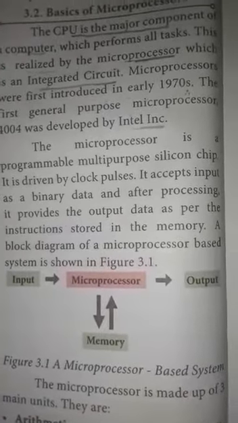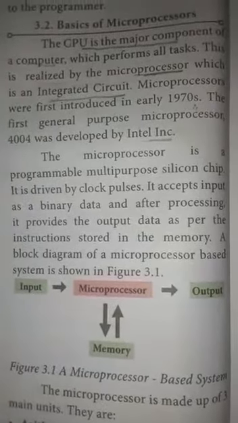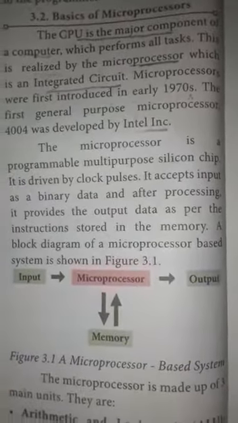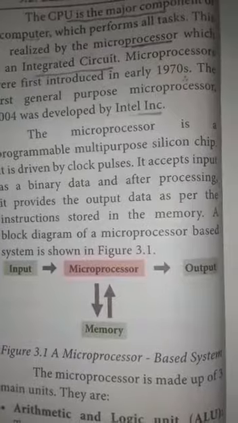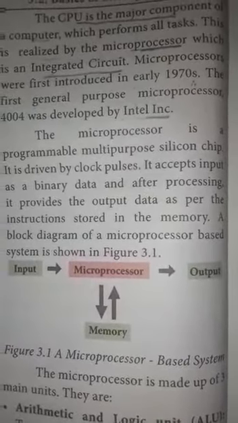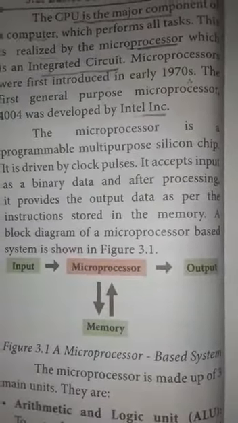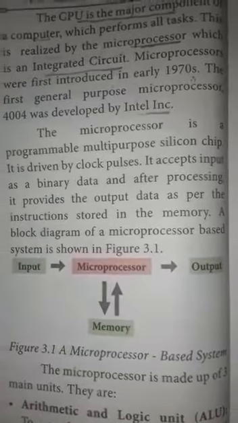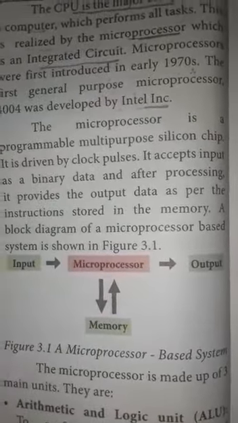The CPU is realized by the microprocessor, which is an integrated circuit. Which year was it introduced? 1970s. Who is the developer of the first microprocessor? Intel Inc.